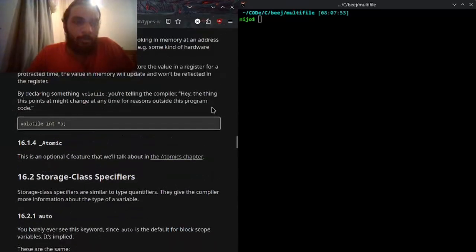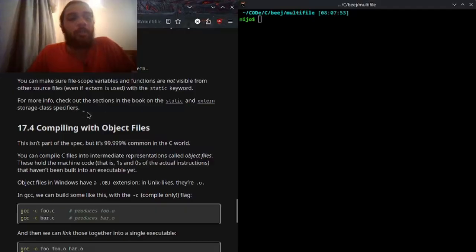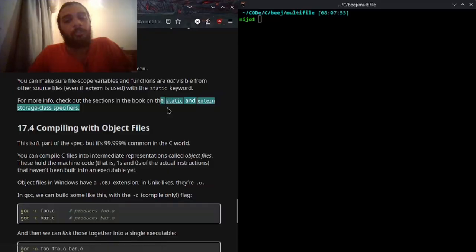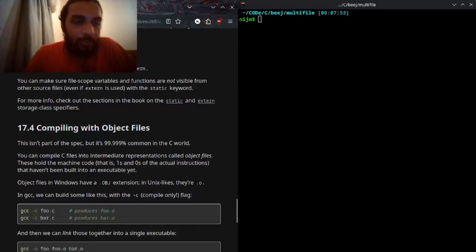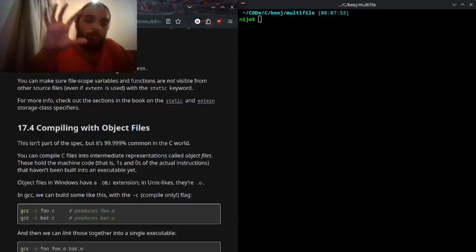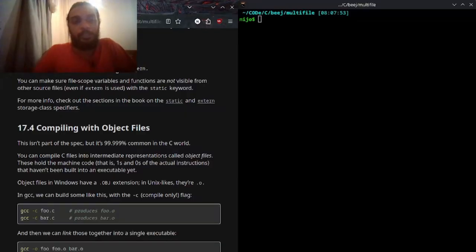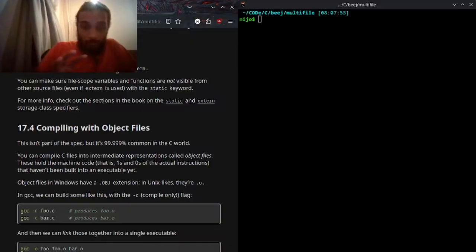I wonder, he did say he's going to explain this more, right? I know what static and extern do. Extern is to get stuff from other files, and static means it's only available to the file itself.